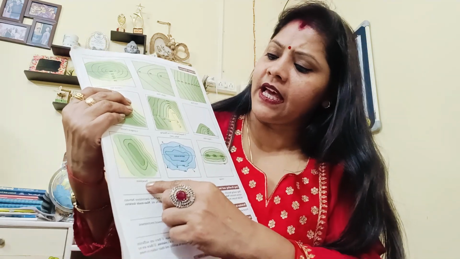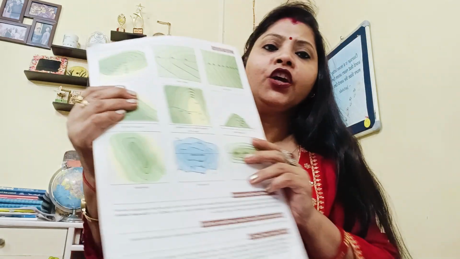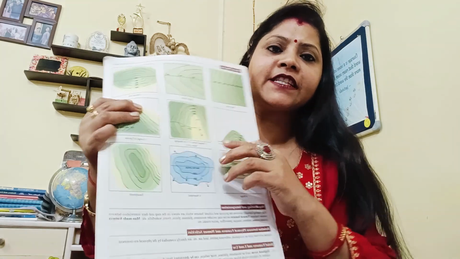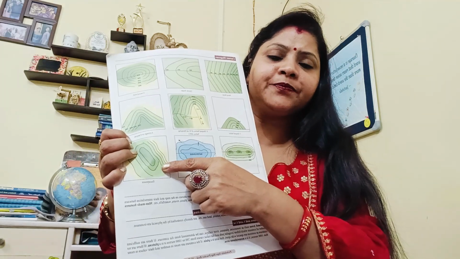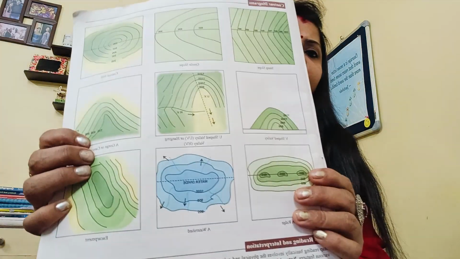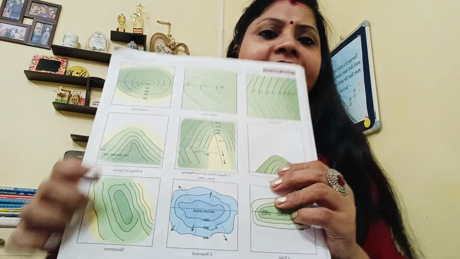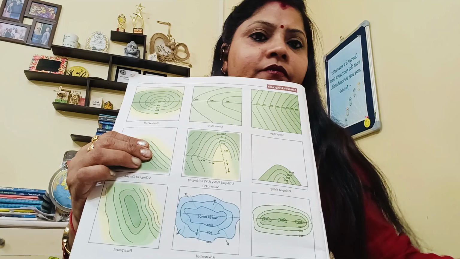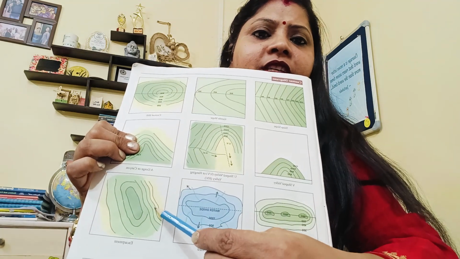Next, this is the escarpment. Escarpment means when you have the regular contour intervals and it's a flat area. It is called an escarpment. I can show you closely. This is called escarpment. This is a watershed. Yes, this is an escarpment.